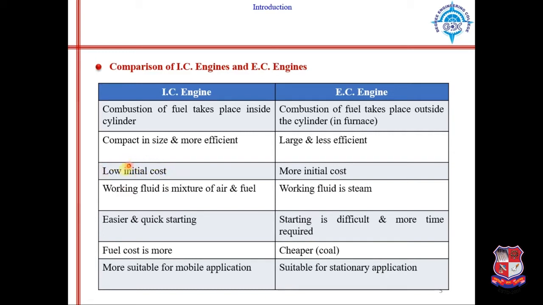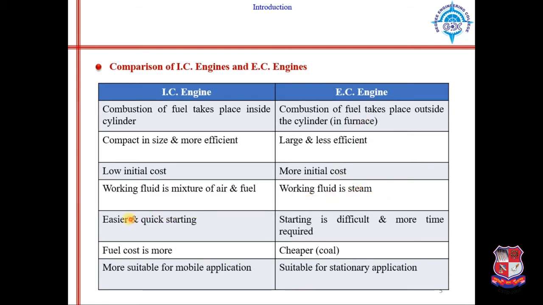Initial cost of IC engines is low. Initial cost of external combustion engines is higher. Working fluid in IC engines is a mixture of air and fuel, whereas in EC engine the working fluid is steam. Okay, we are converting water into steam, and then we are utilizing that steam to run the engine in external combustion engine.